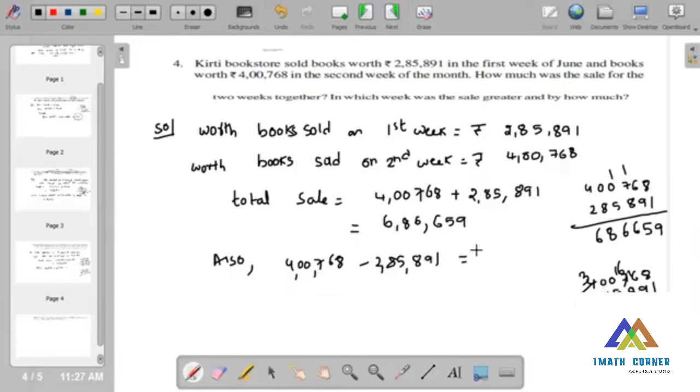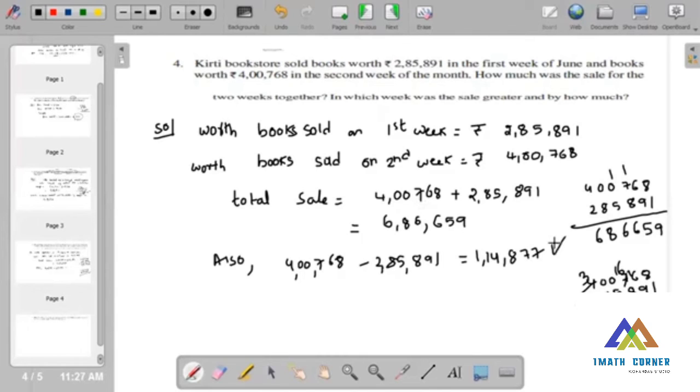So here the result is 1,14,877. So while doing the subtraction, we are getting the value as 1,14,877. So this is how much greater the sale was.